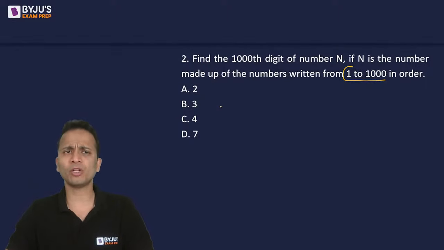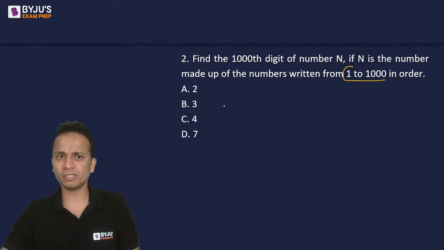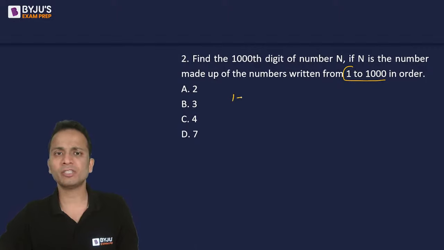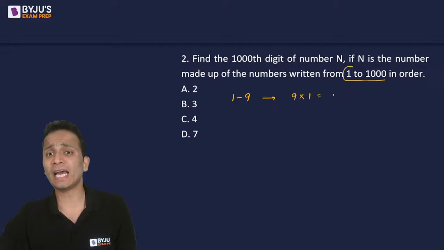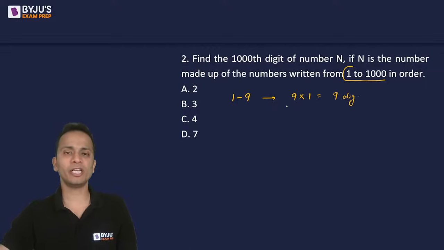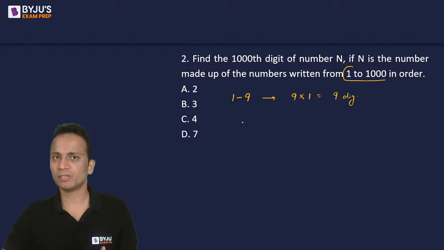Okay, so first of all, I will write single digit numbers. Okay, so single digit numbers, they will range from 1 to 9. Okay, so I can say that there will be 9 single digit numbers. Every number will have 1 digit. So the number of digits that I have written will be 9. So 9 digits are already written when I have written all single digit numbers, right?